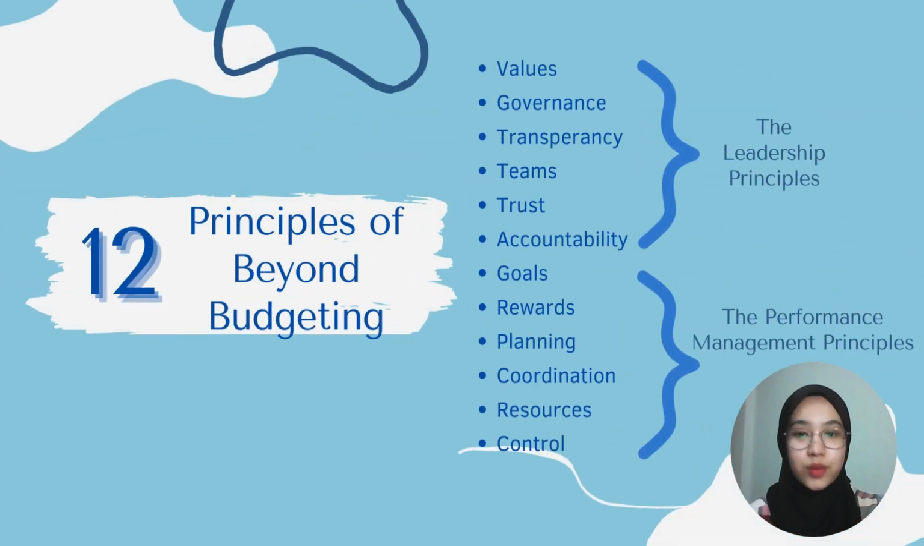Next, there are 12 principles of beyond budgeting that have been divided into two, which are the leadership principles and the performance management principles. Under the leadership principles, the first one is creation of a performance management climate that measures success against the competition and not against an internally focused budget. The second one is motivation through challenges and transferring responsibility within clearly defined enterprise values.